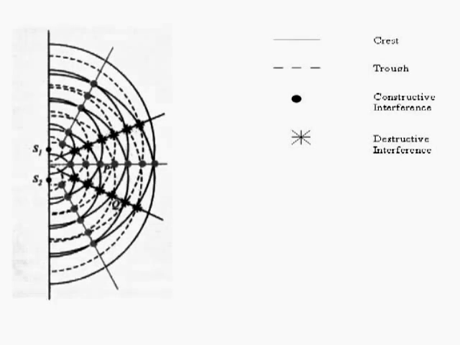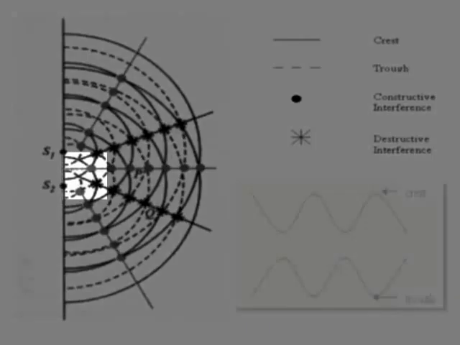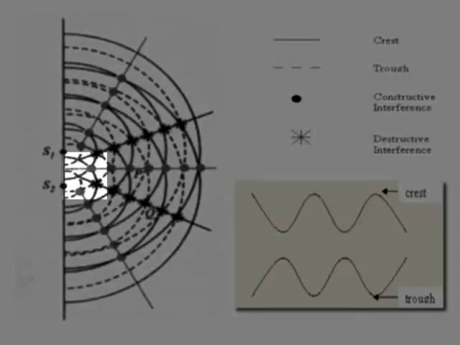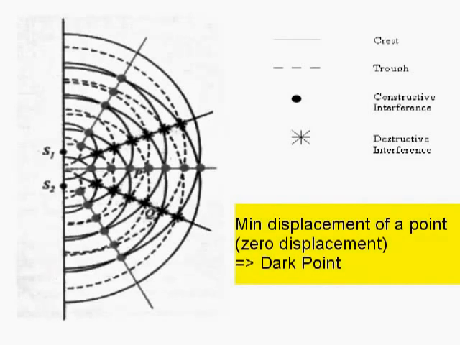As the intensity of light is directly proportional to the square of the amplitude, at the point of maximum displacement, we get maximum brightness of light. Such points are called bright points. On the other hand, if crest of one wave coincides with trough or vice versa, the resultant displacement of the particle becomes zero, or the particle doesn't move at all from its mean position. Hence, intensity of light at such point is zero. Such points are called dark points.